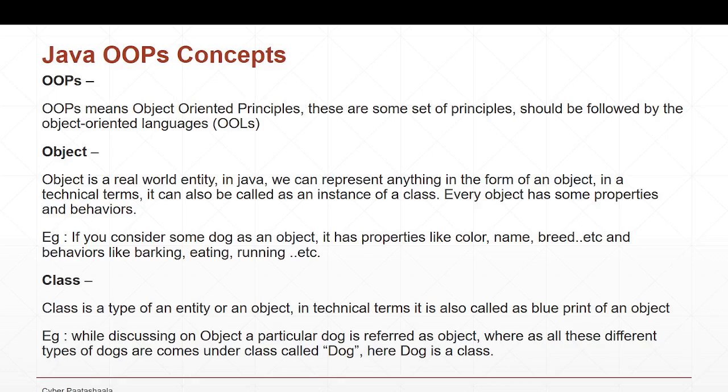In technical terms, we can also say that a class is nothing but a blueprint for an object. What do you generally have in the blueprint if you buy an electronic item? The blueprint says what the properties of this particular electronic item are, and what functionalities it can do. In the same way, a class will tell you that if you create an object for this class, what properties that object may have, and what behaviors it can execute. Those will be defined in the class.